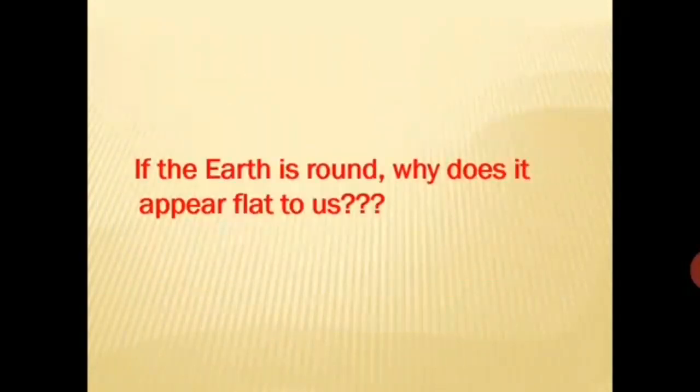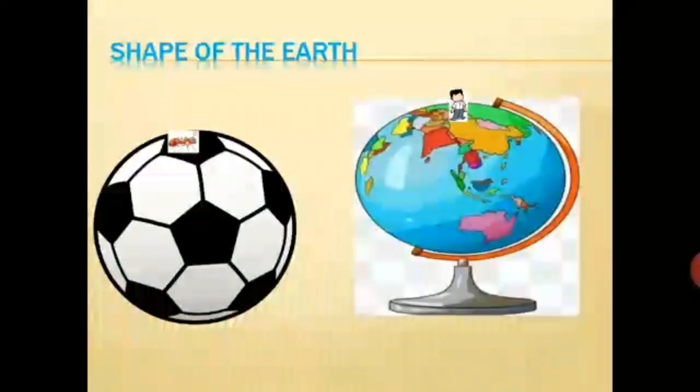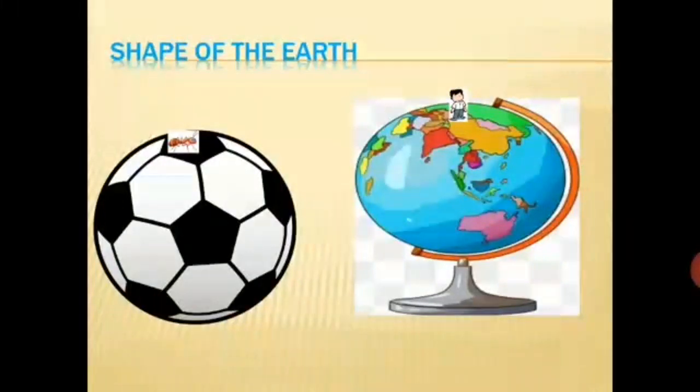If the Earth is round, why does it appear flat to us? We are too small when compared to the Earth. So, when we stand in some place, we can see only the places around us, which is flat. So, we feel that the Earth is flat. It is like an ant standing on a ball. The ant is too small when compared to the ball. It can see only around the place it is standing. So, it feels that the ball is flat.